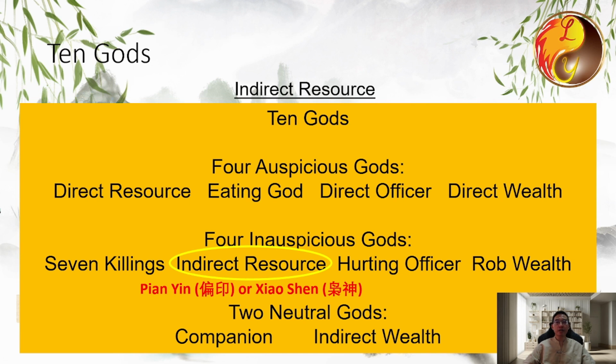Because indirect resource carries an element of harshness, the ancients referred to it as Xiao Shen, commonly shortened to Xiao. In a Bazi chart, when you see the Chinese character Pian or Xiao Shen, or only the character Xiao, it refers to indirect resource in English.